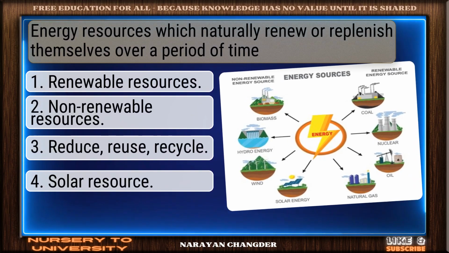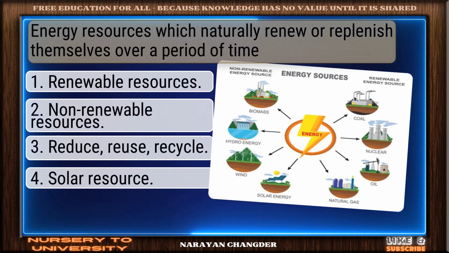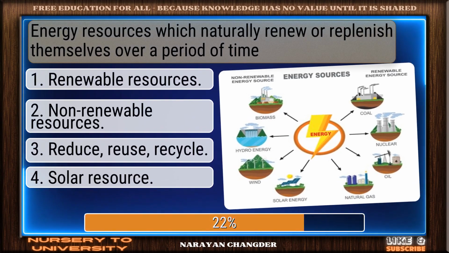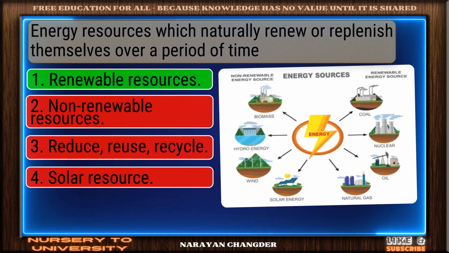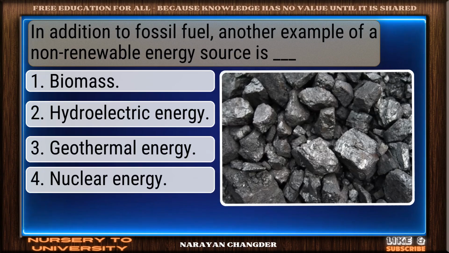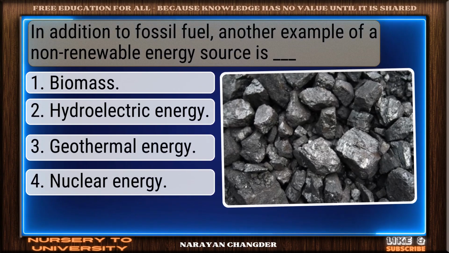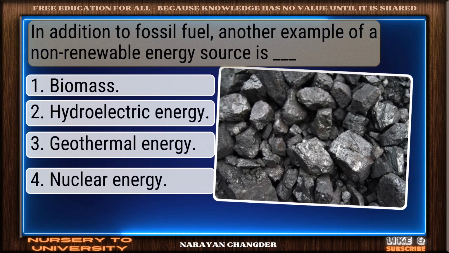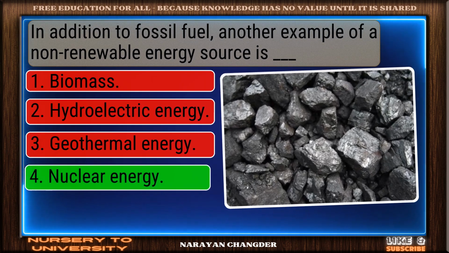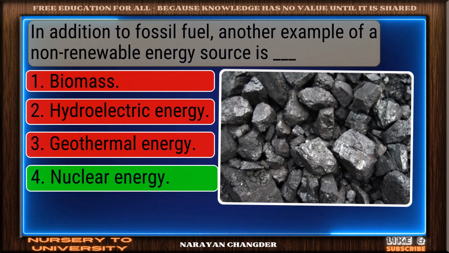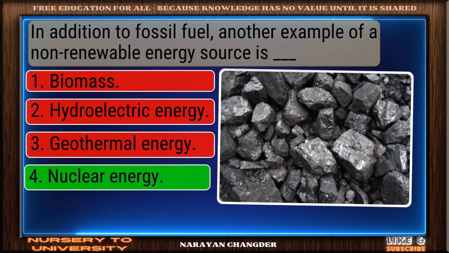Energy resources which naturally renew or replenish themselves over a period of time are called. Great thinking. Renewable resources is right. In addition to fossil fuel, another example of a non-renewable energy source is dash. Smart move. Nuclear energy is accurate answer.